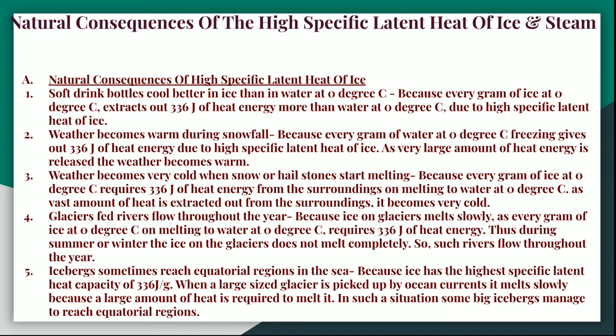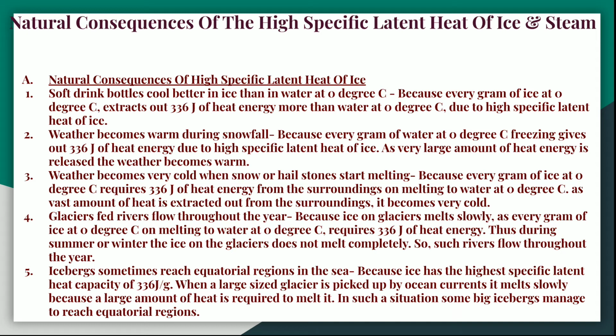Now, icebergs sometimes reach equatorial regions in the sea because ice has the highest specific latent heat capacity of 336 joules per gram. When a large-sized glacier is picked up by the ocean currents, it moves slowly because a large amount of heat is required to melt it. So in such a situation, some big icebergs manage to reach the equatorial region.